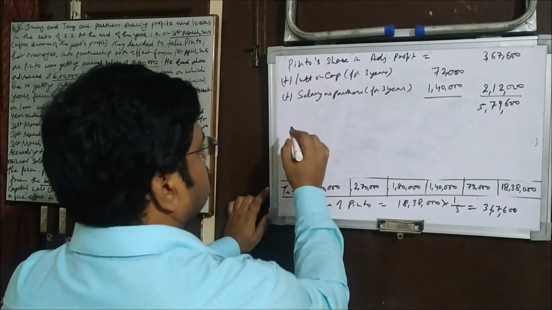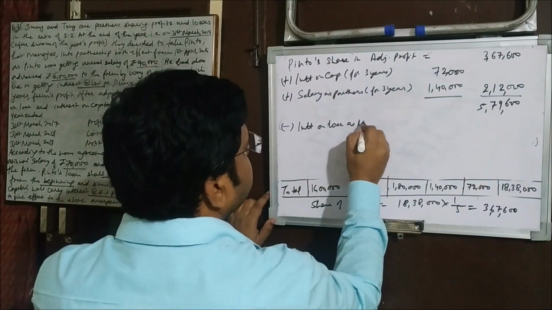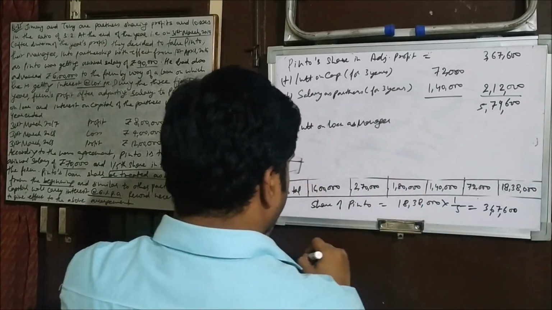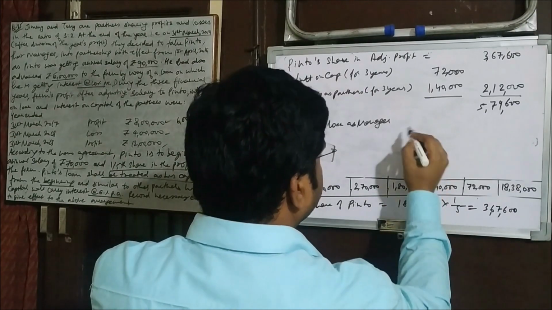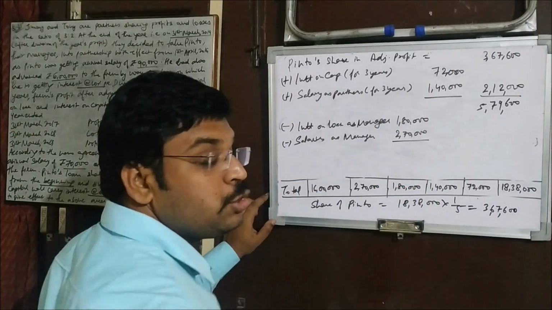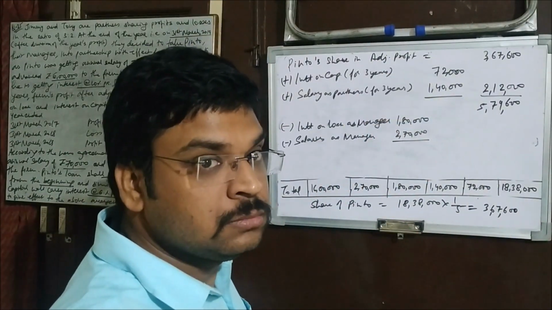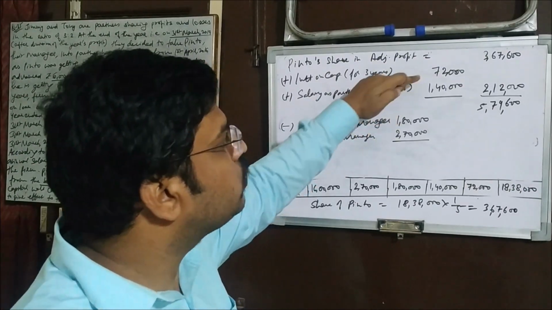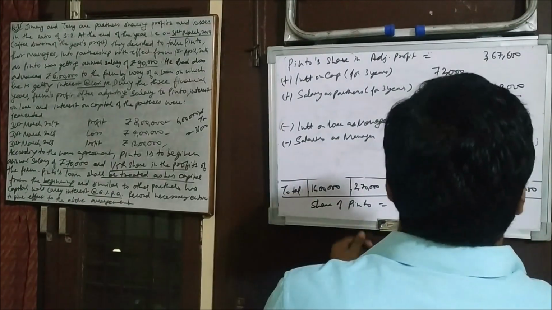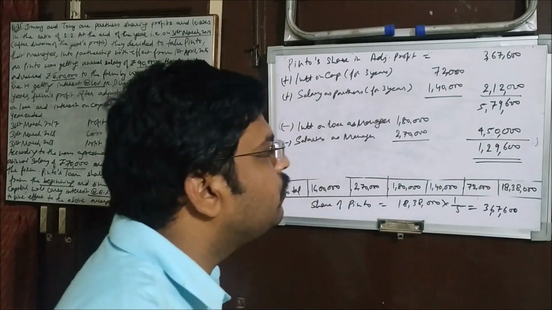5,79,600. Now we will deduct interest on loan as manager, which is 1,80,000, and salaries as manager 2,70,000. So these need to be deducted, because now he becomes partner with retrospective effect. So in those years when he got this amount, he was supposed to get this. That's why we have added this and we are deducting this. Understood? 1,29,600.